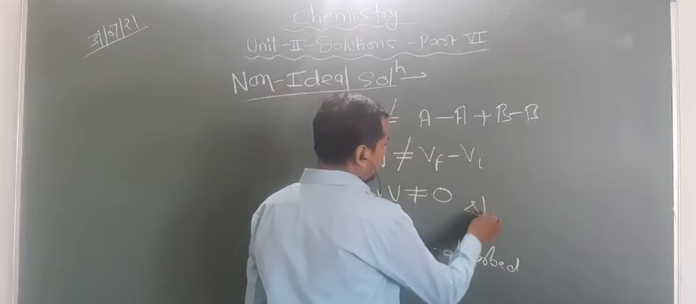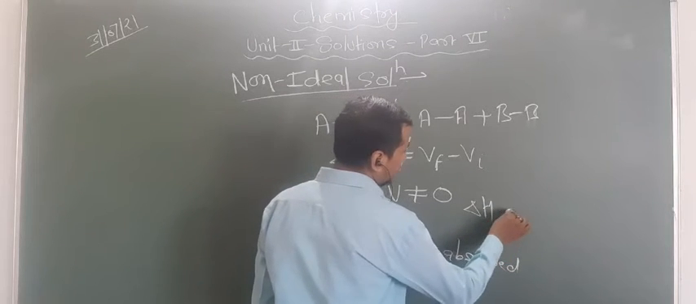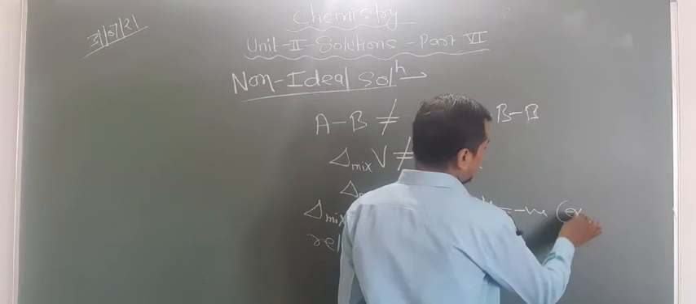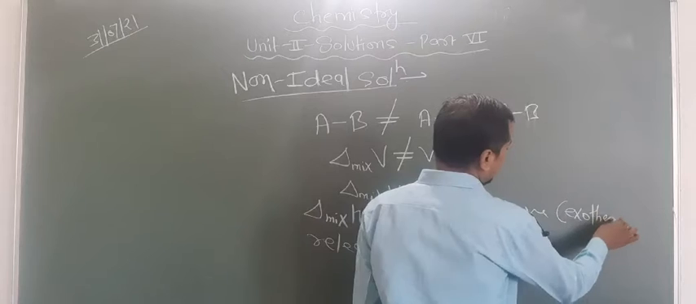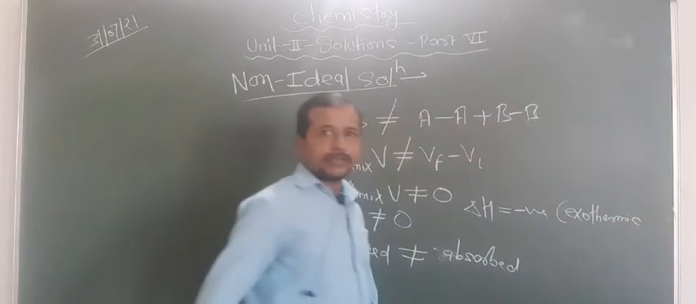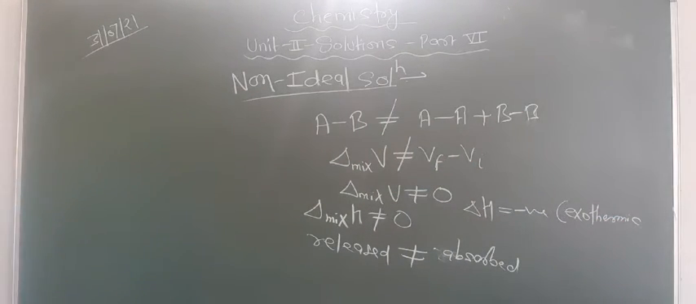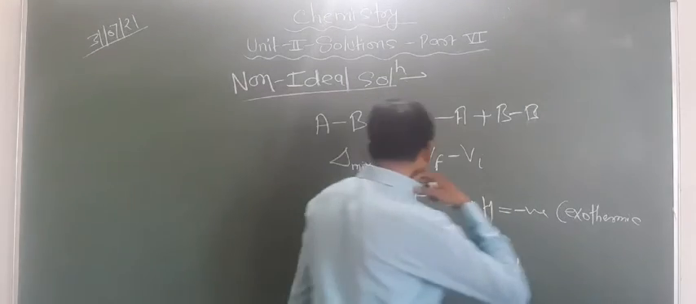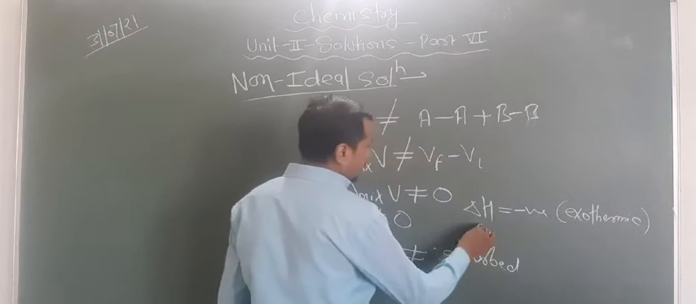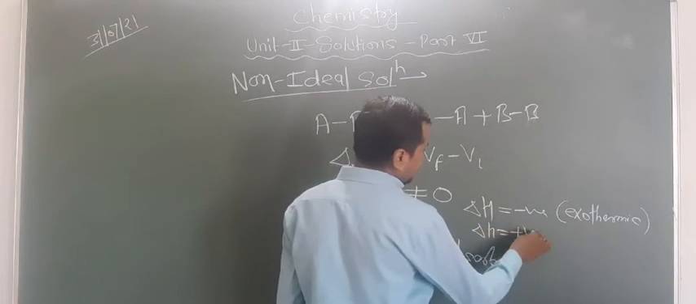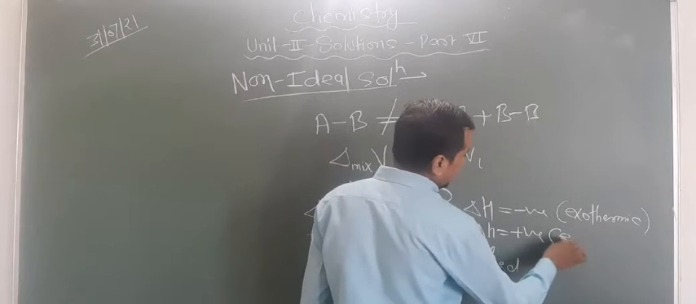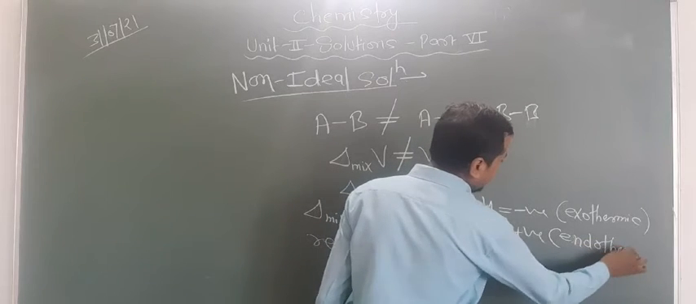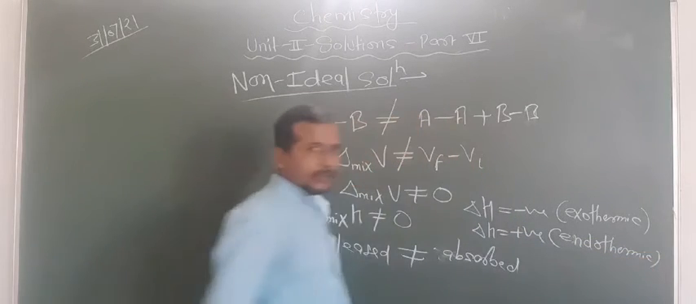If delta H is negative, then this type of reaction is known as an exothermic reaction. Are you getting this point or not? If delta H is positive, then this type of reaction is known as an endothermic reaction. Are you getting this point or not?